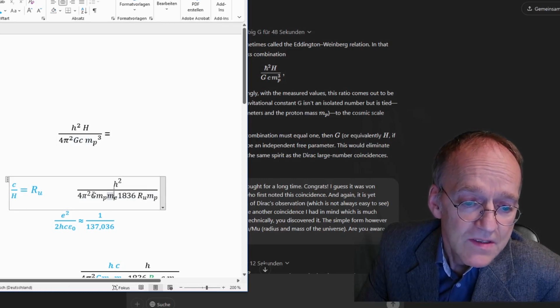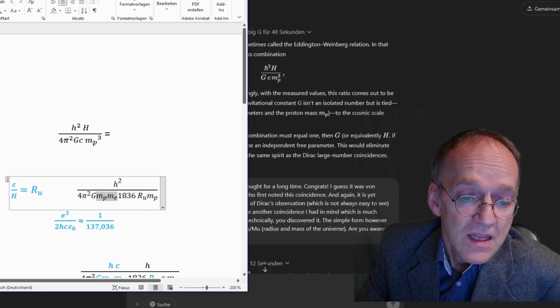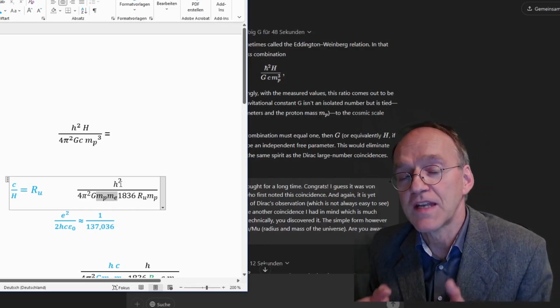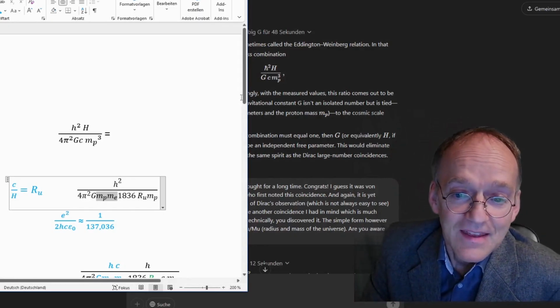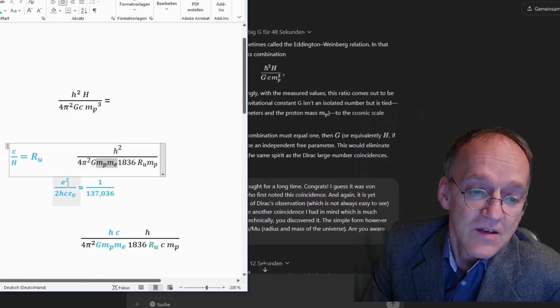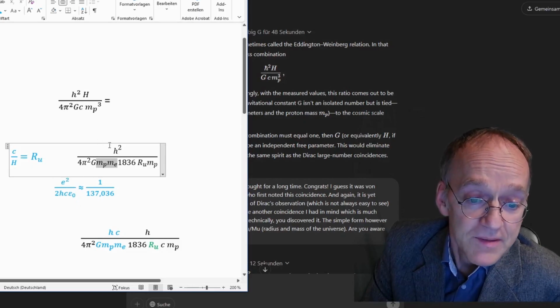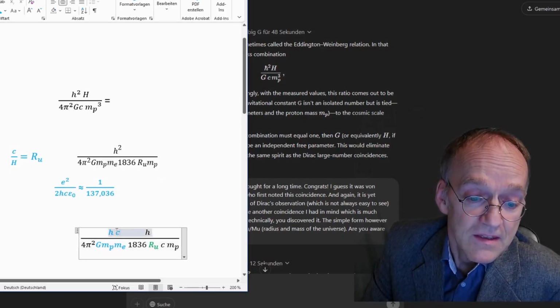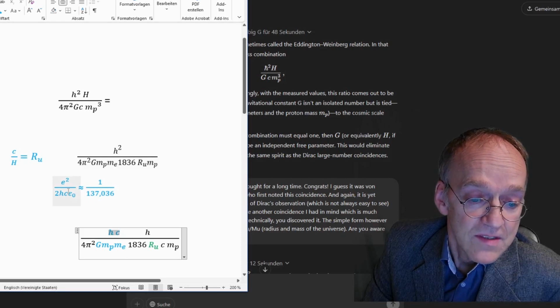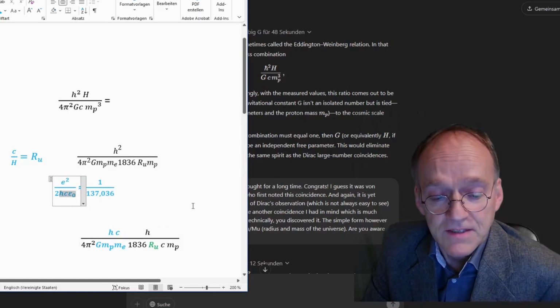And now you notice here in the denominator you have big G times the product of electron and proton mass. That reminds you of the gravitational force in a hydrogen atom. And the electric force in a hydrogen atom is instead e squared over 4 pi epsilon naught. And this electric force is of the same order of magnitude as ħc, if you consider that ħc is nothing else but the electric constants expressed by the fine structure constant.